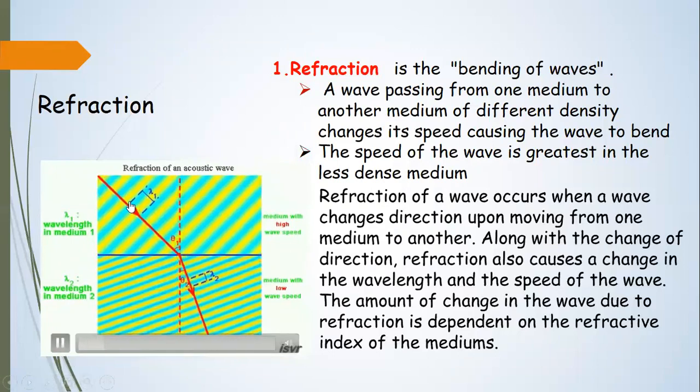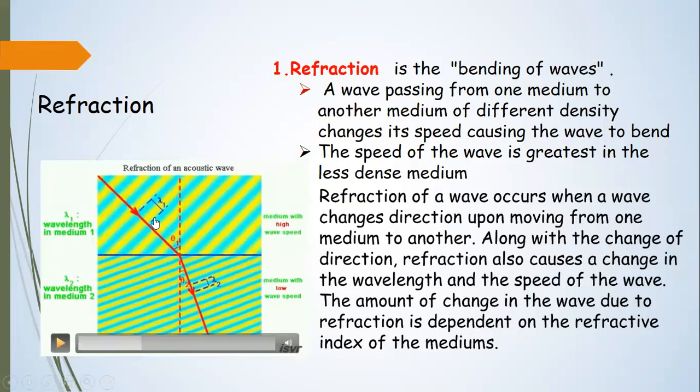You can see the two media: one is your denser medium, one is your rare medium. In the rare medium, the waves pass faster. The rare medium is the deep medium, where there is more water, and the shallow medium is the denser medium. So in the denser medium, the wave slows down.